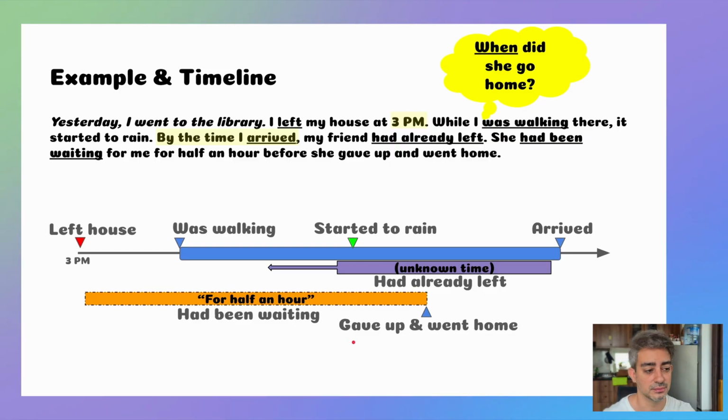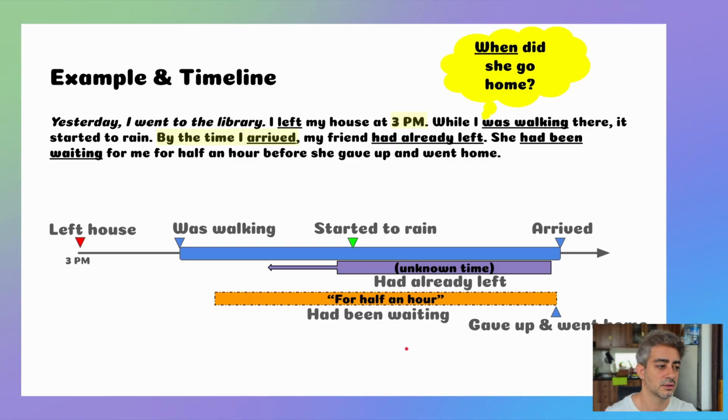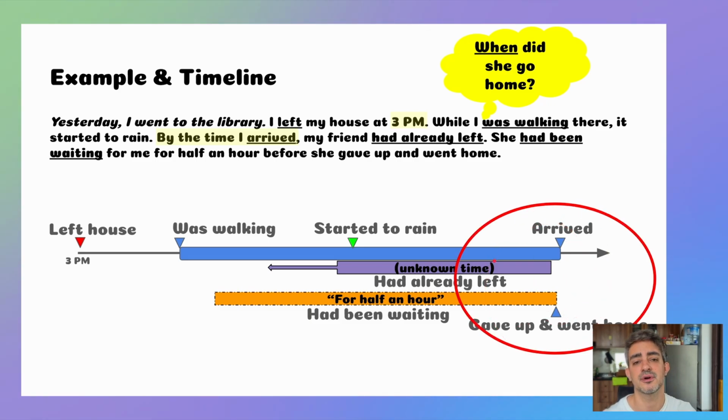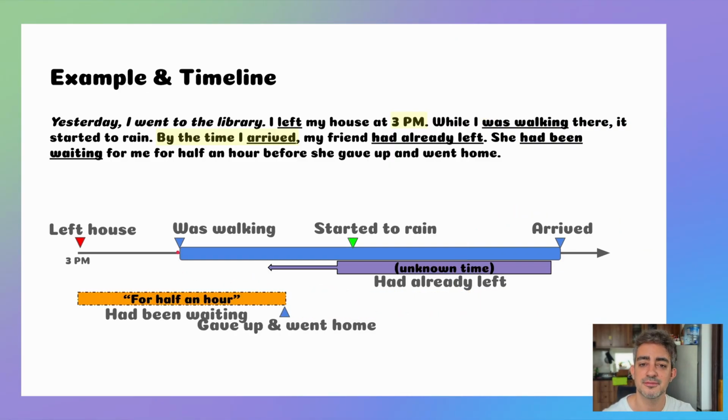We don't know. Maybe she gave up and went home right before I arrived, sorry. Maybe I arrived and she had given up and gone home 2 minutes before. Or maybe it was closer to after I started walking and before it started to rain.